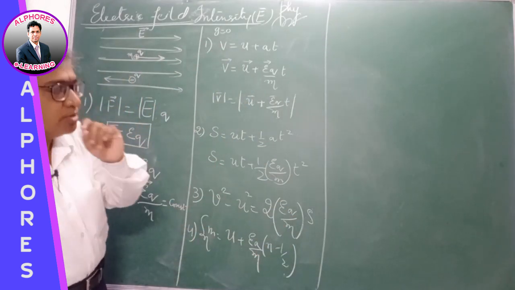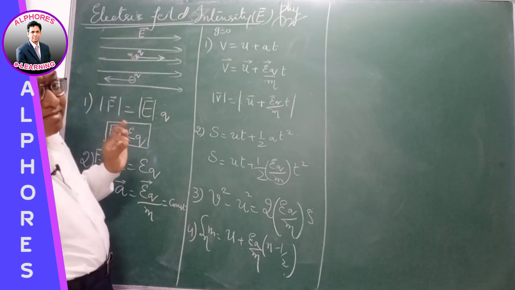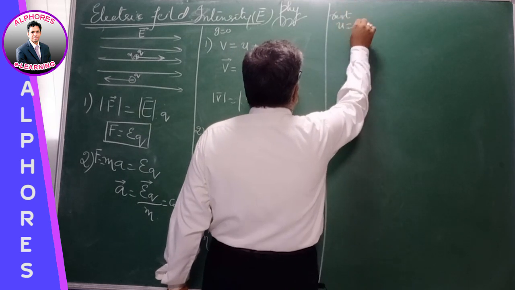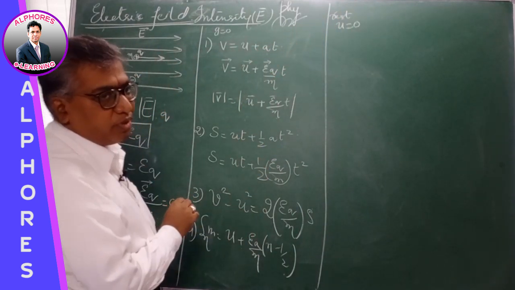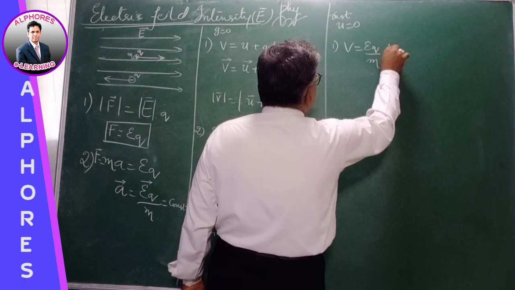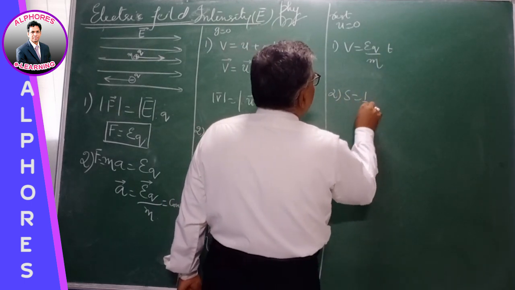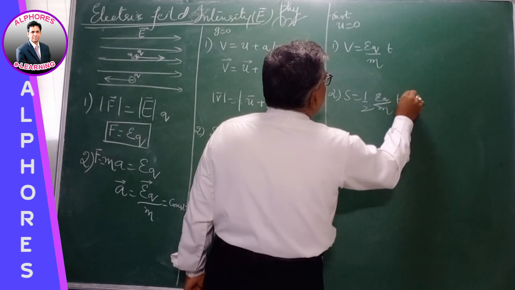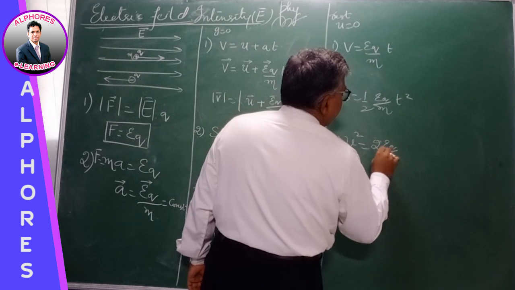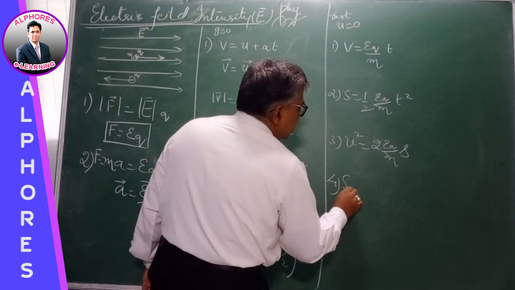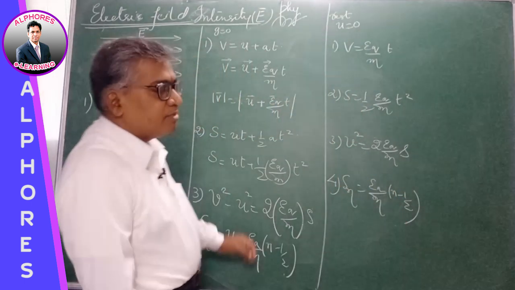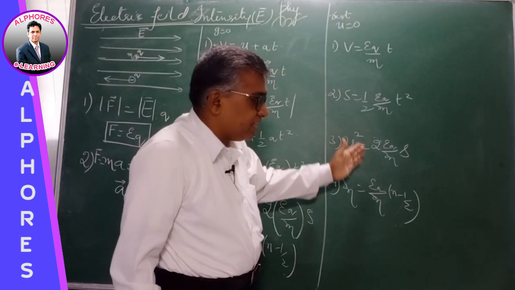Suppose the charge starts from rest, so u is equal to 0. In all these equations, put u equal to 0. Then the velocity v will be EQ by m into t. Displacement s is half EQ by m into t square. Third, v square will be equal to 2as, that is 2EQ by m into s. And fourth, snth is equal to EQ by m into n minus 1 by 2. If the charged body starts from rest, then these are the equations of motion.